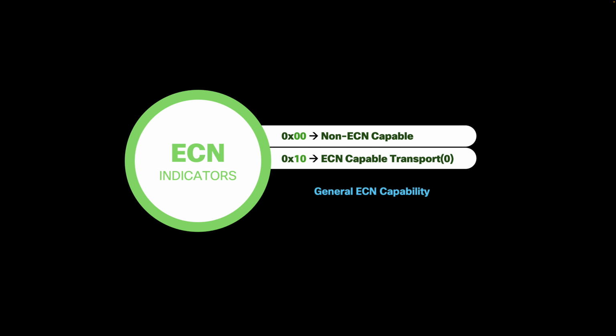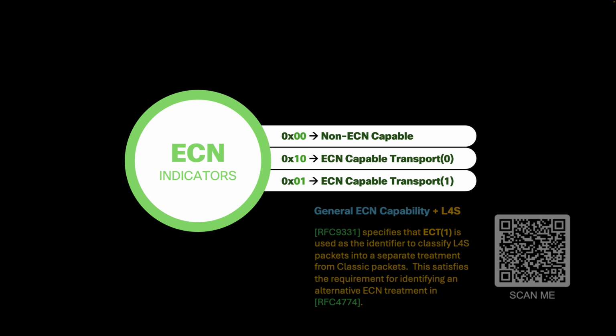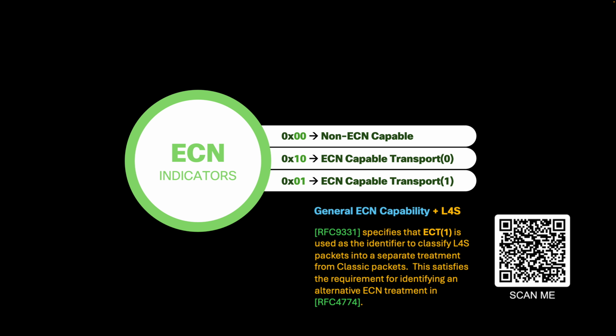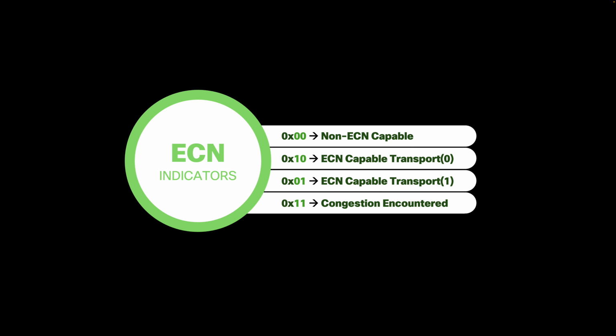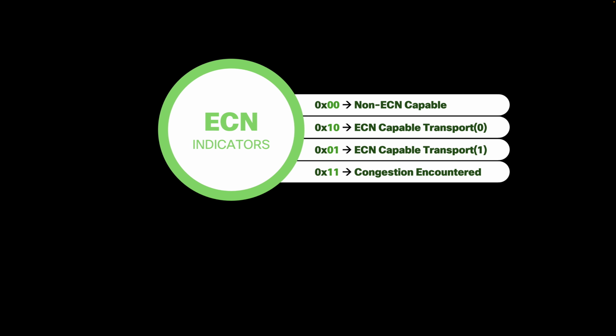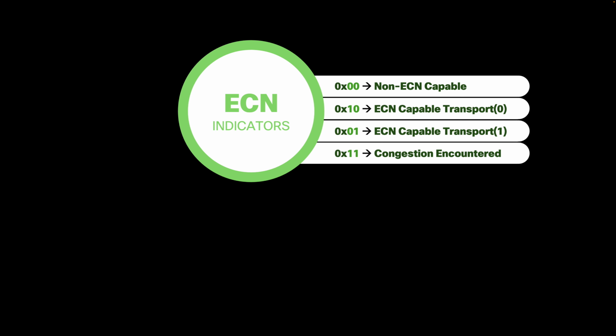The ECN indicators are as follows. 0x00 indicates non-ECN capable. 0x10 indicates ECN capable transport 0. 0x01 indicates ECN capable transport 1. 0x11 indicates congestion encountered. However, assigning these indicators also requires proper analysis.